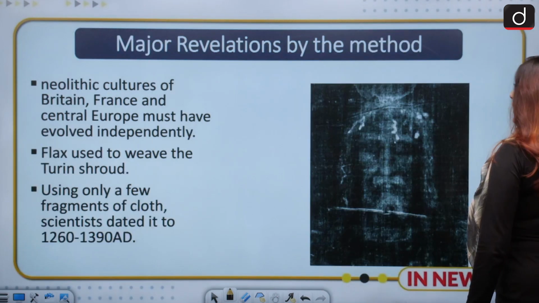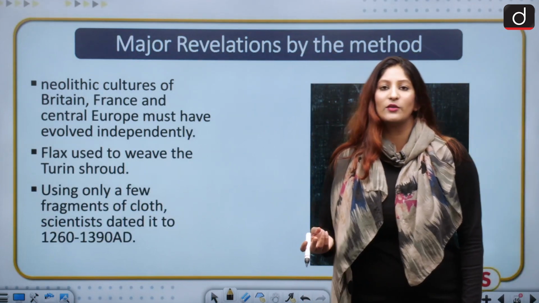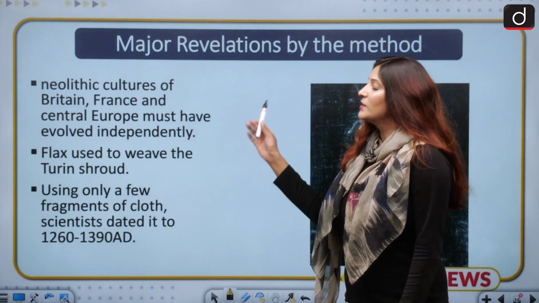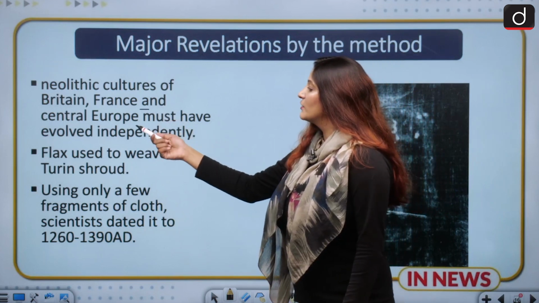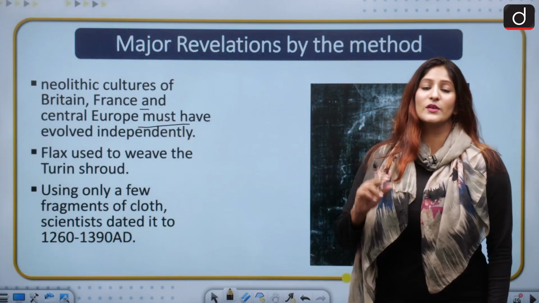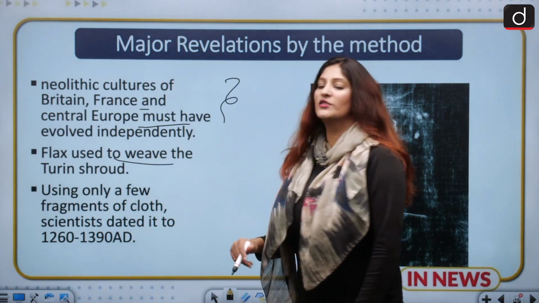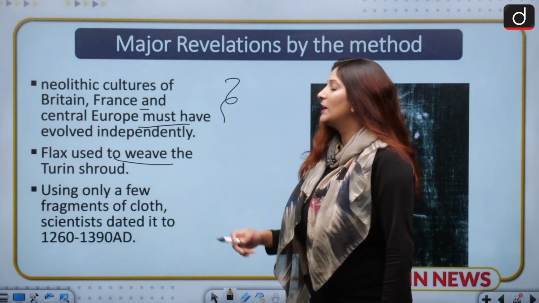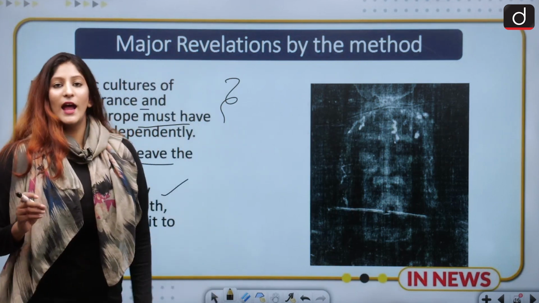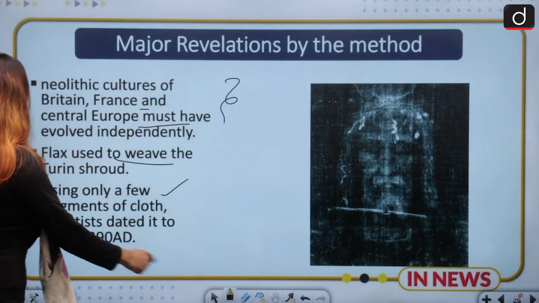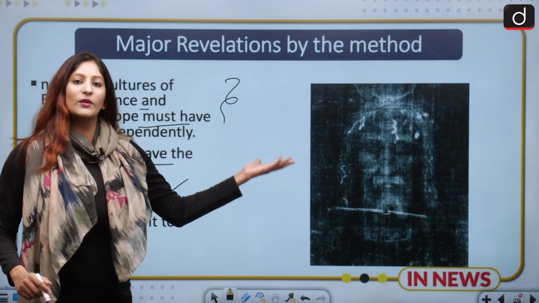Moving ahead, if we talk about revelations from radiocarbon dating, it was found that Neolithic cultures of Britain, France, and Europe must have evolved independently. This was one of the major revelations. Apart from that, flax used to weave the Turin shroud was also dated with the help of radiocarbon dating. This was done using only a few fragments, and the origin could be traced back to 1260 to 1390 AD, and the negative image showed a bearded man.